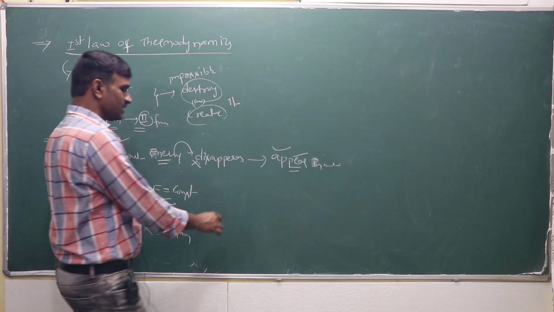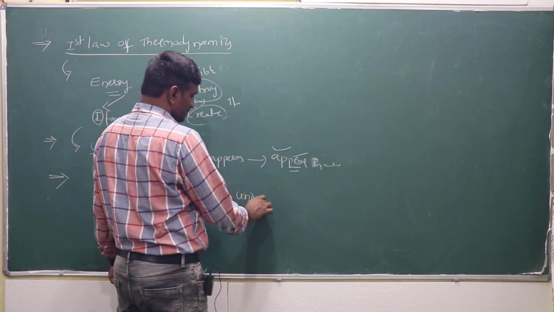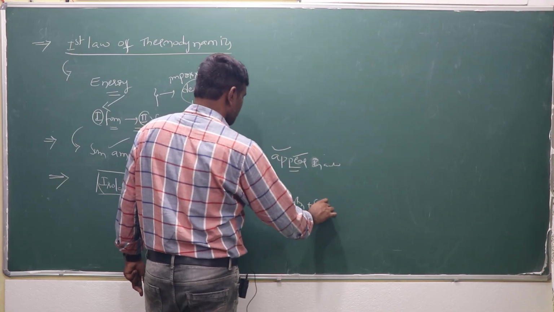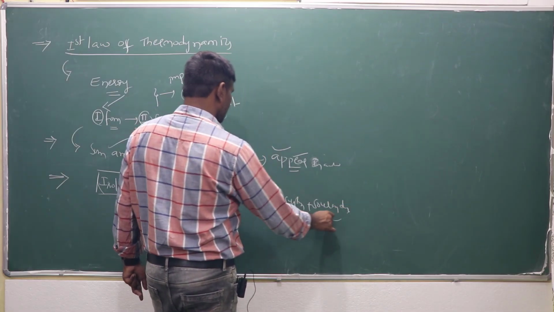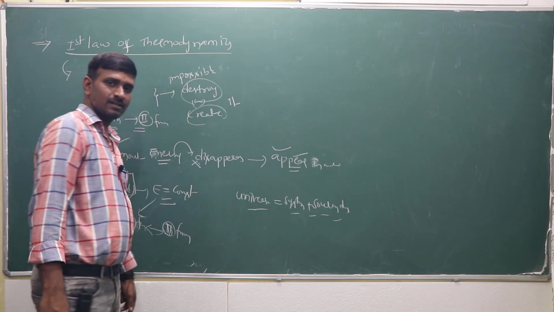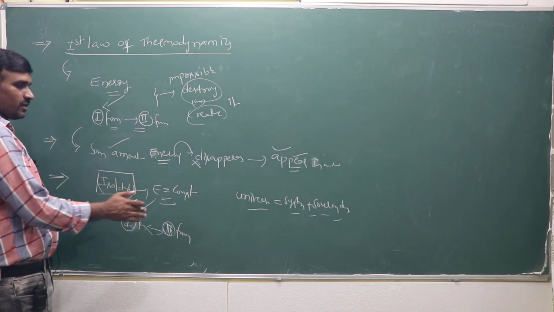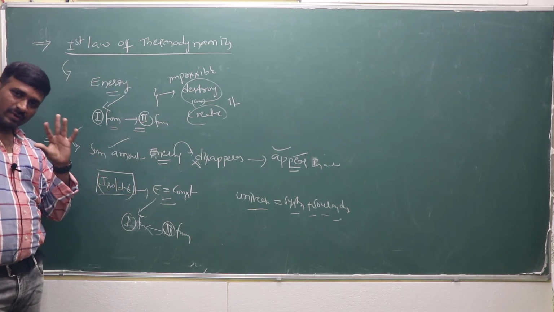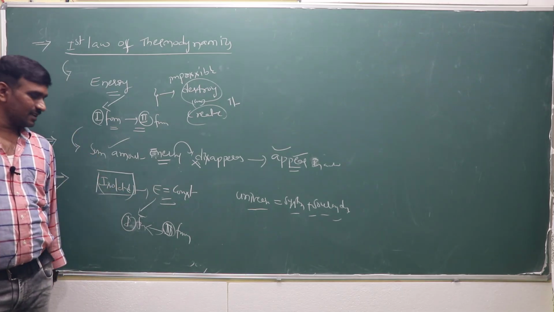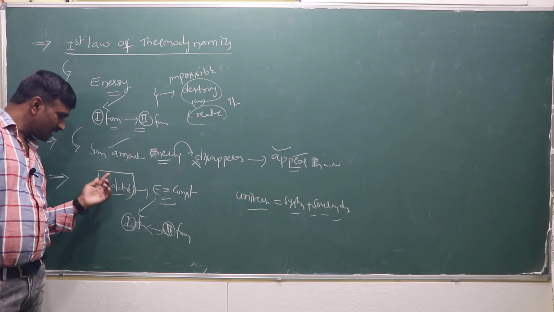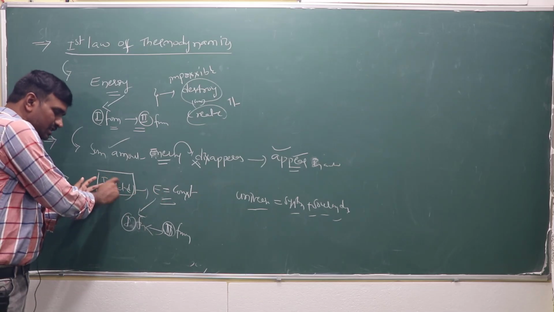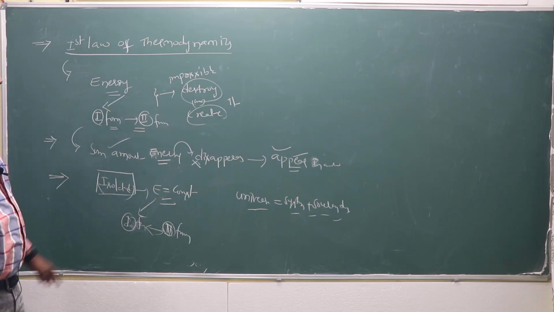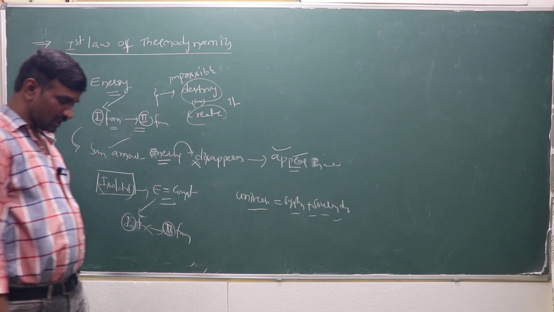What is the universe? The universe is the sum of the system and surroundings. Energy goes from system to surroundings and surroundings to system. In an isolated system, the energy is constant although it may change from one form to another, and the total remains constant. That is another form of the first law of thermodynamics.